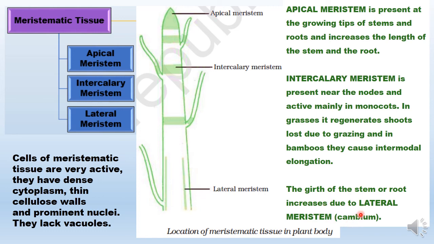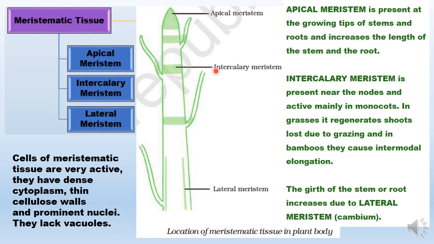Now, there is one more important point to remember. Lateral meristem is secondary in origin, by which I mean it will not be present since the beginning. Initially, the plant will focus on its primary growth, and therefore we observe apical meristem and intercalary meristem.